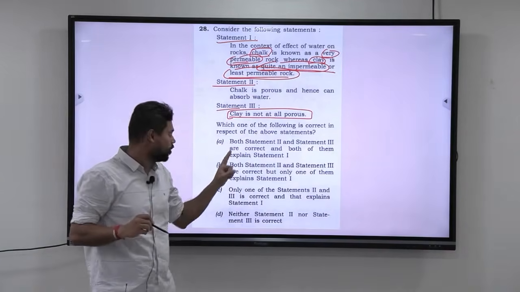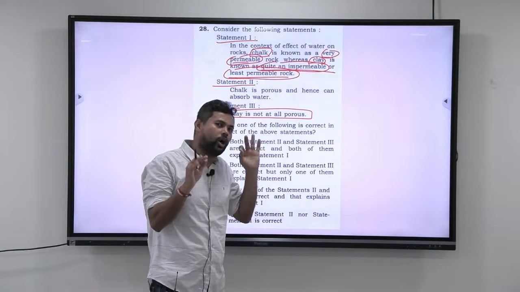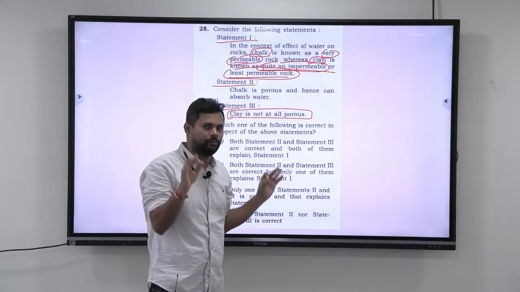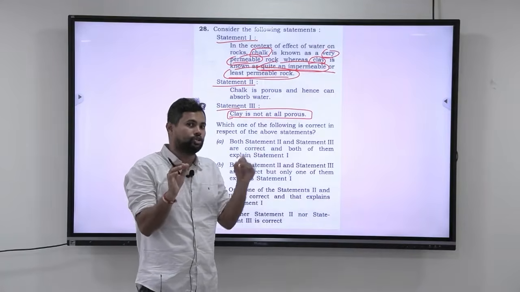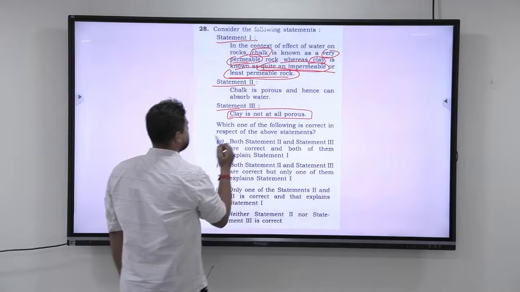Your mind should always be cautious that the third statement is a little extreme. Extreme statements will not always be wrong, so please don't go for the trick. But whenever there are extreme statements, we should be more cautious. Now, which one of the following is correct in respect of the above statements?